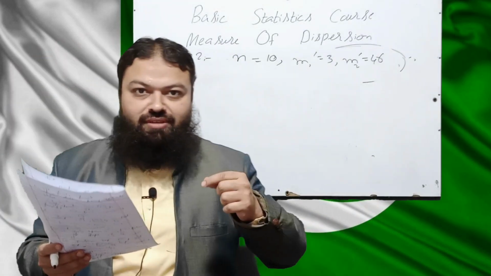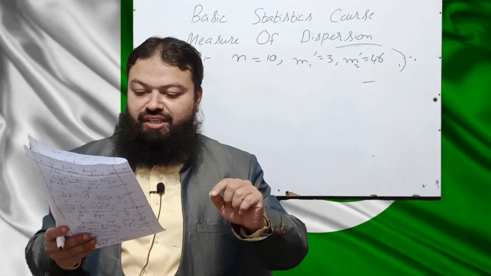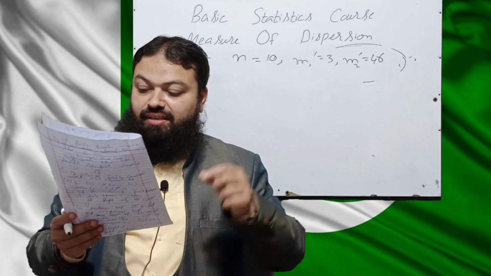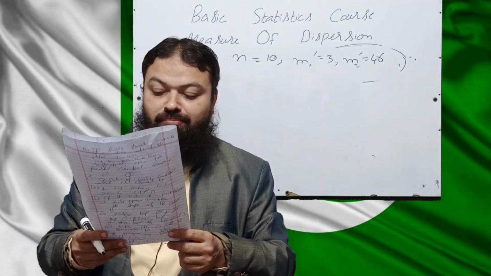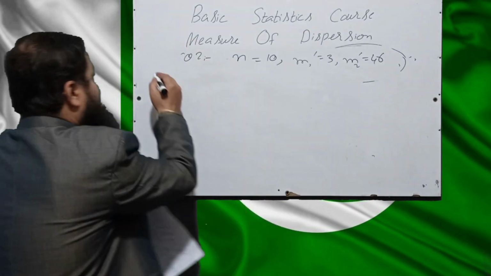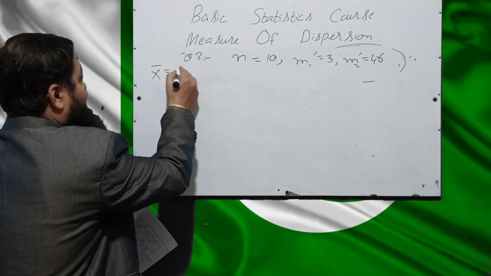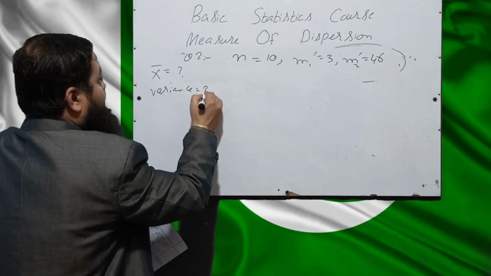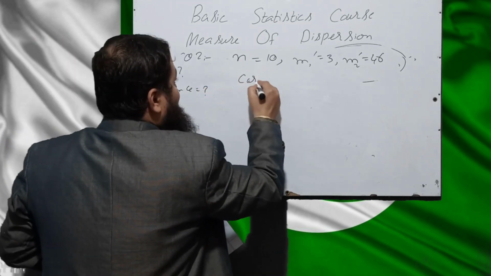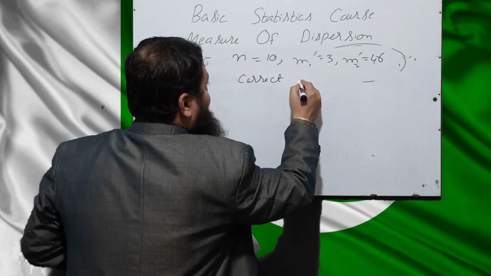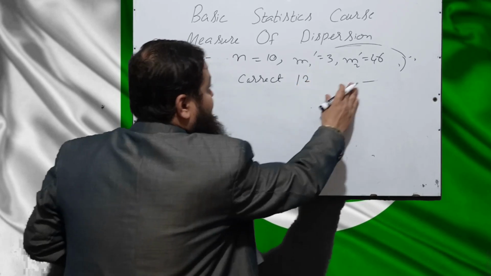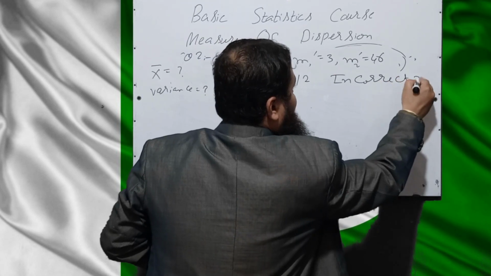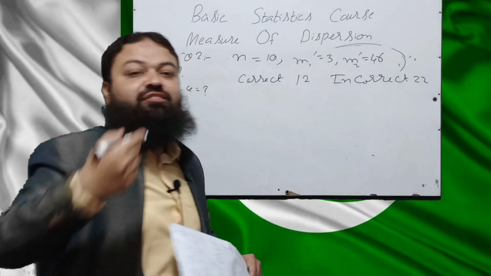It was discovered later the observation 12 was written 22 wrongly. Then the correct value of mean and variance are respectively, our target is x bar and variance, the correct one. The correct observation is 12 and the incorrect one is 22. Typing mistake has been done.